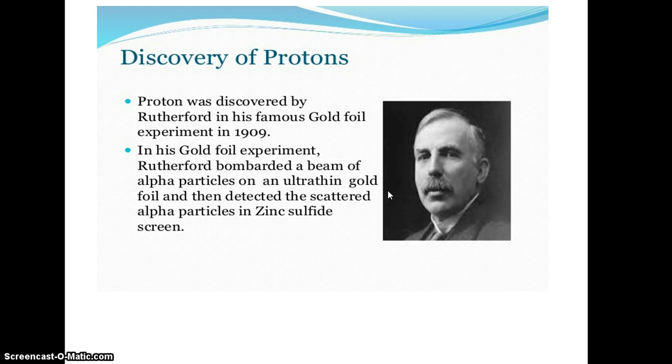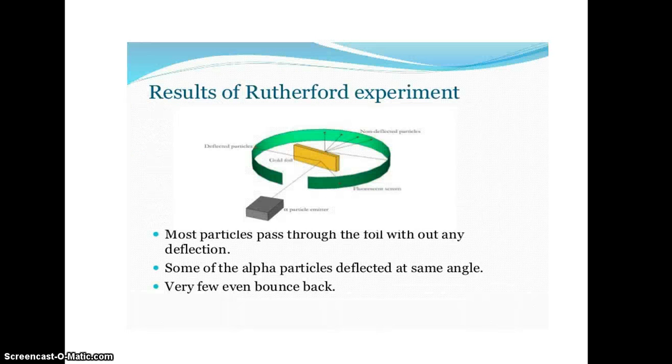In this experiment, he used alpha particles and passed them through a gold foil and found out how the scattering of light occurs. So, when an alpha particle passes through the gold foil, it gets deflected by various beams. This green color beam is known as zinc sulfide screen, which gets deflected.